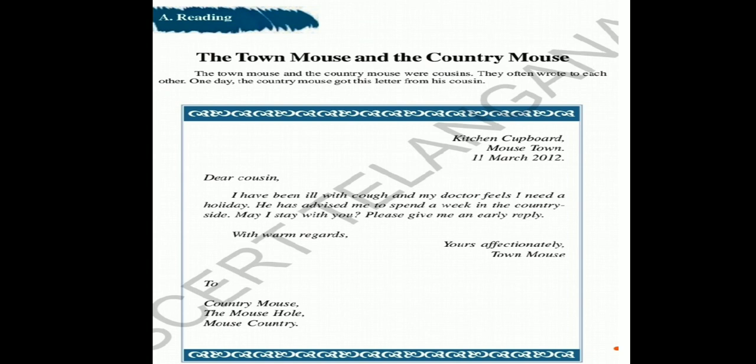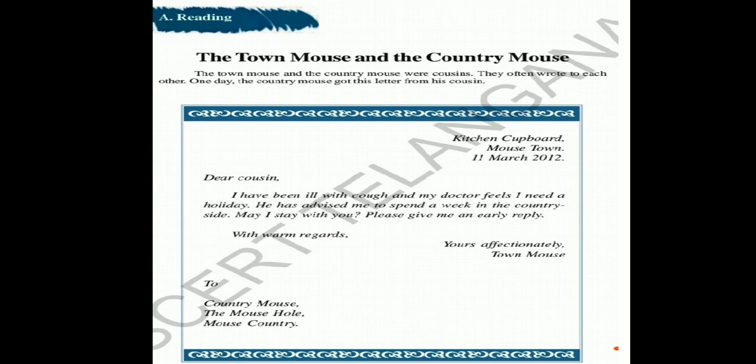Now here the town mouse wrote a letter to the country mouse because the town mouse has been ill. He is not feeling well, so he wanted to take a rest, as the doctor advised him to take a rest for one week in the countryside. So he thought he would write a letter to his cousin who is living in the countryside. Then immediately he wrote a letter to the country mouse. So the personal letter can be written like this.